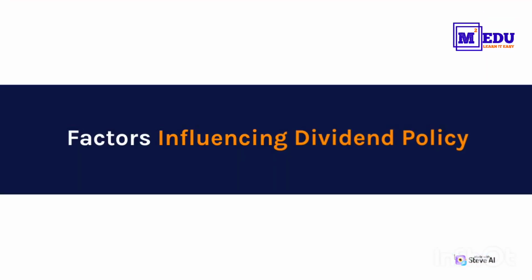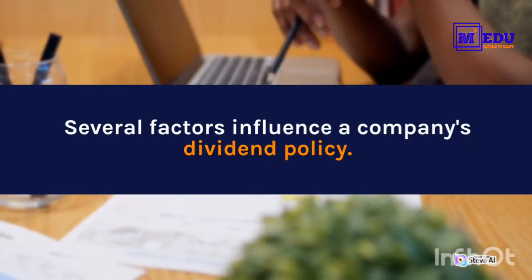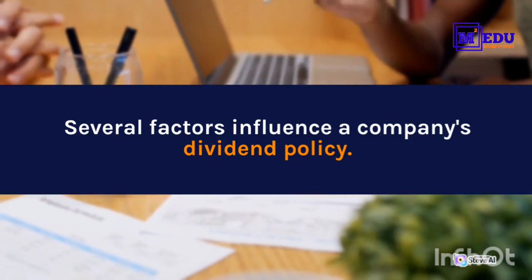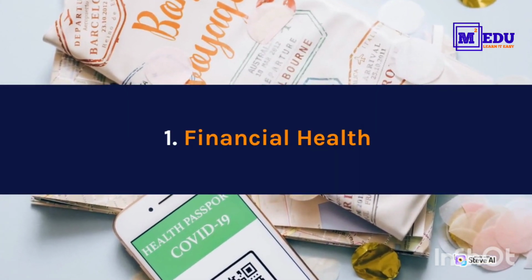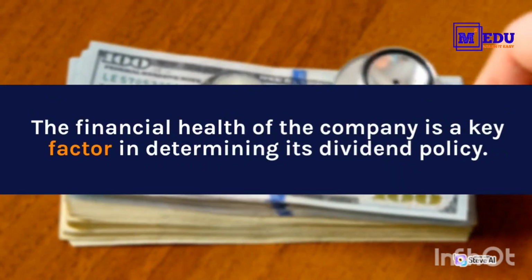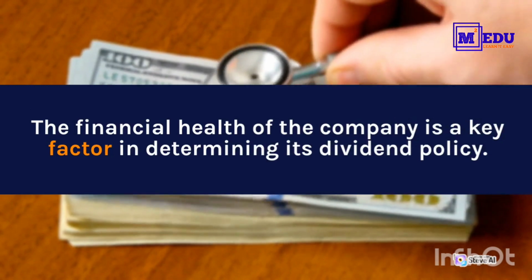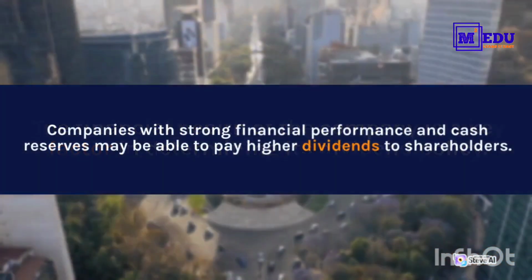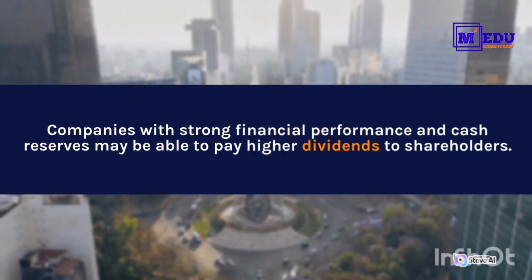Factors influencing dividend policy. Several factors influence a company's dividend policy. These include: 1. Financial health. The financial health of the company is a key factor in determining its dividend policy. Companies with strong financial performance and cash reserves may be able to pay higher dividends to shareholders.